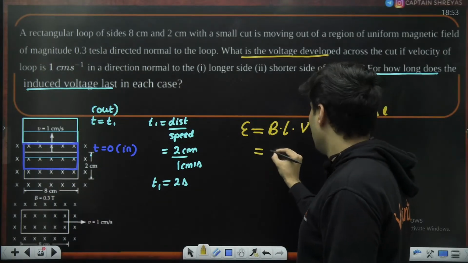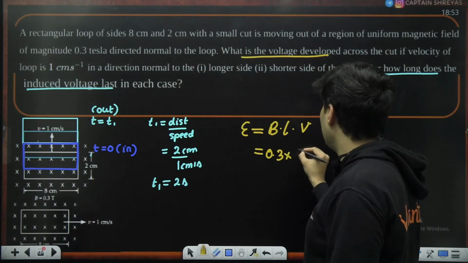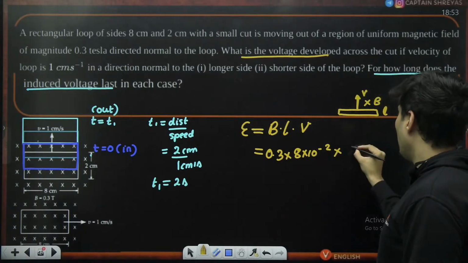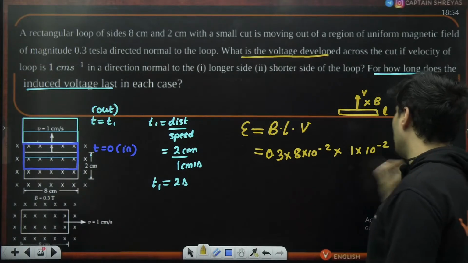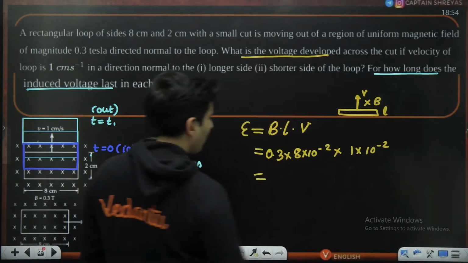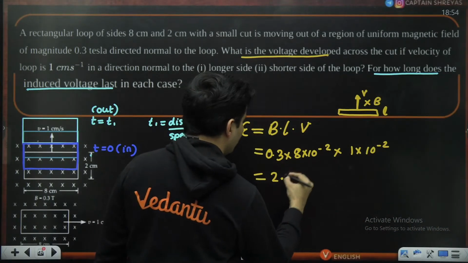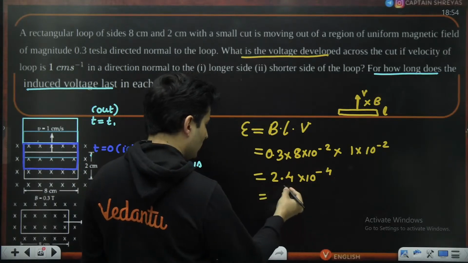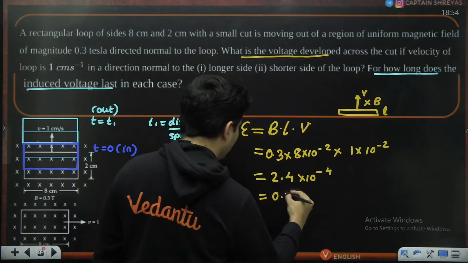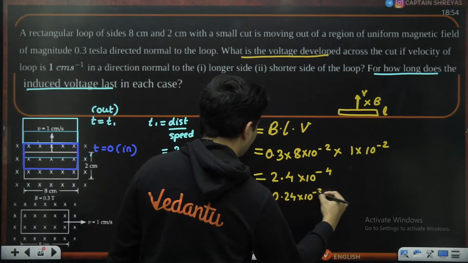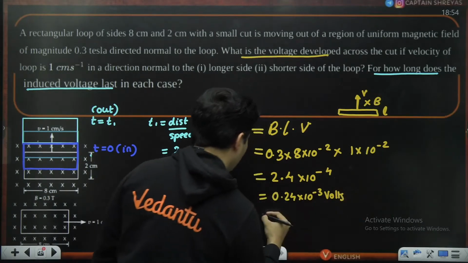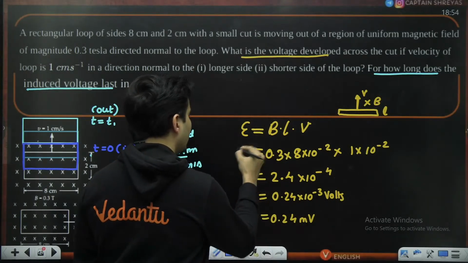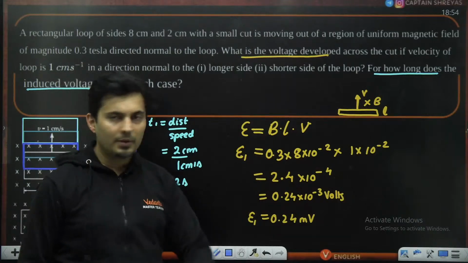So field is 0.3 Tesla, length is 8 into 10 to the power minus 2, speed is 1 centimeter per second, so minus 2 again. So 8 threes are 24, so this will become 2.4 into 10 to the power minus 4 volts. So this can be written down as 0.24 into 10 to the power negative 3 volts, but we can write it as millivolts as 0.24 millivolts. So that is the EMF in the first case.